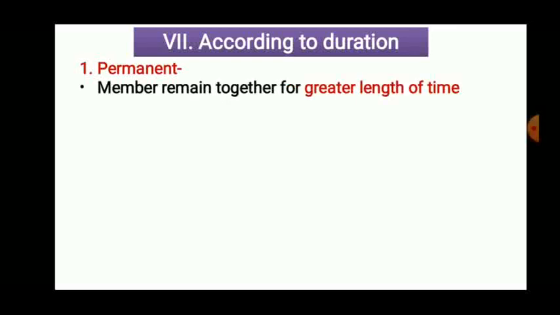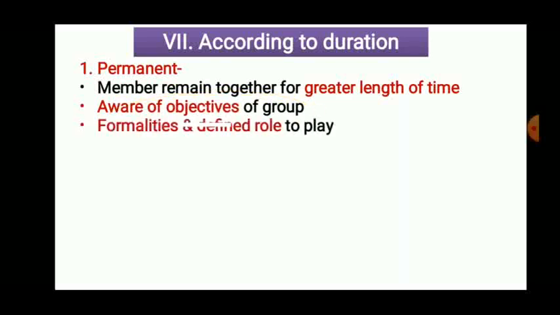Okay. Now according to duration. Duration means how long that group exists in a society. How many days it remains. So members remain together for a greater length of time. That is permanent, permanent means lifelong. The members remain as a part of that group for a greater length of time. They are aware of the objectives of the group, and formalities and defined roles are there, which tasks we have to perform as a member of that group. It is already defined. The group has permanent existence.